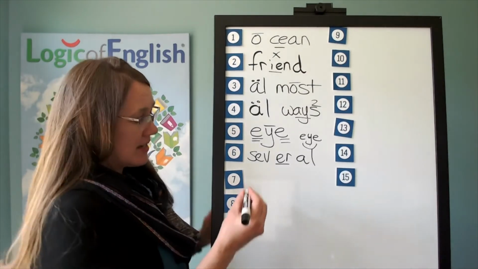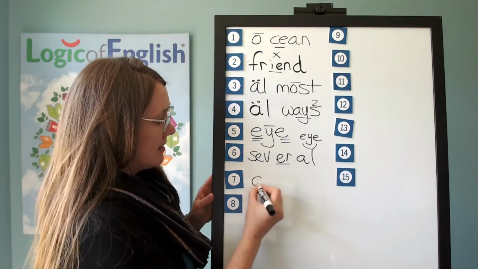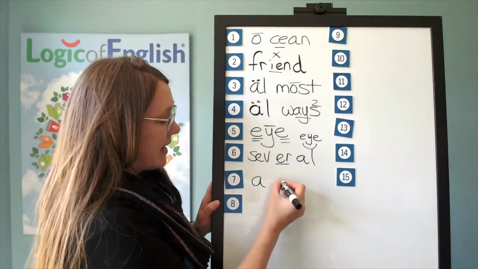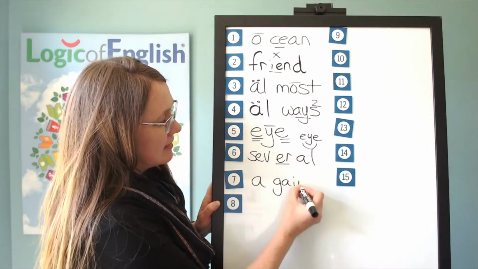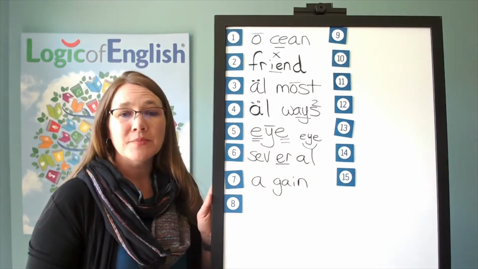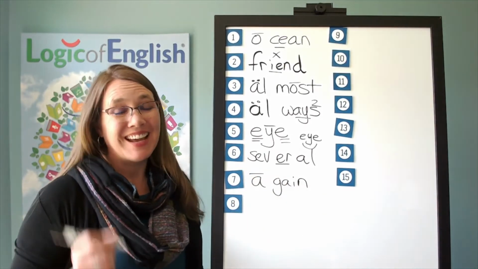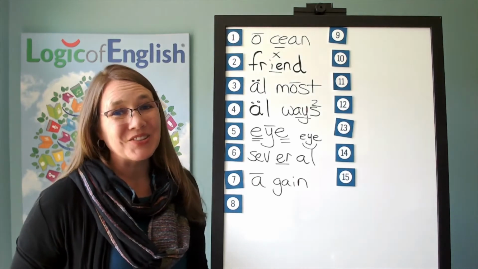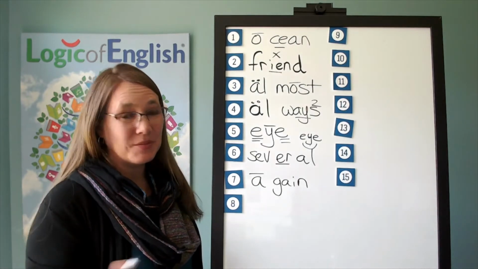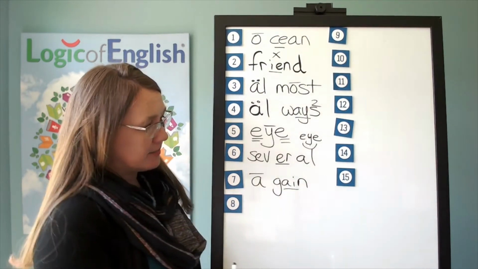And let's sound it out together. The first syllable is A. A. The second syllable is gain. G, A, N. And how will we mark it? We'll put a line over the A. Why did it say it's long sound? A, E, O, U usually say their long sounds at the end of the syllable. And we'll underline the A.